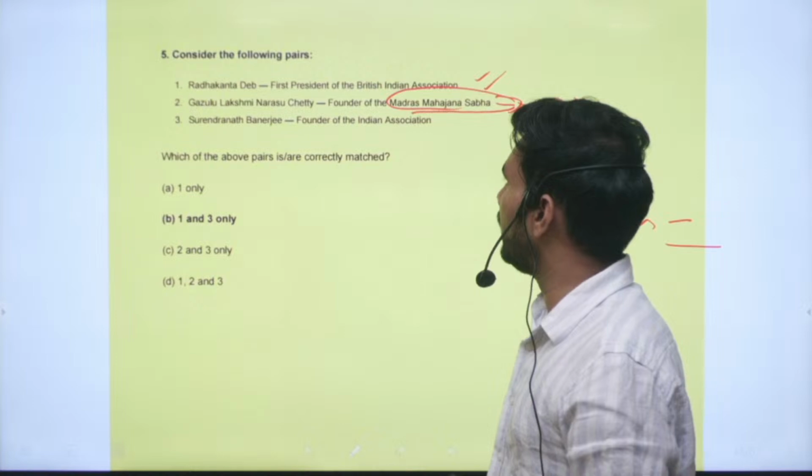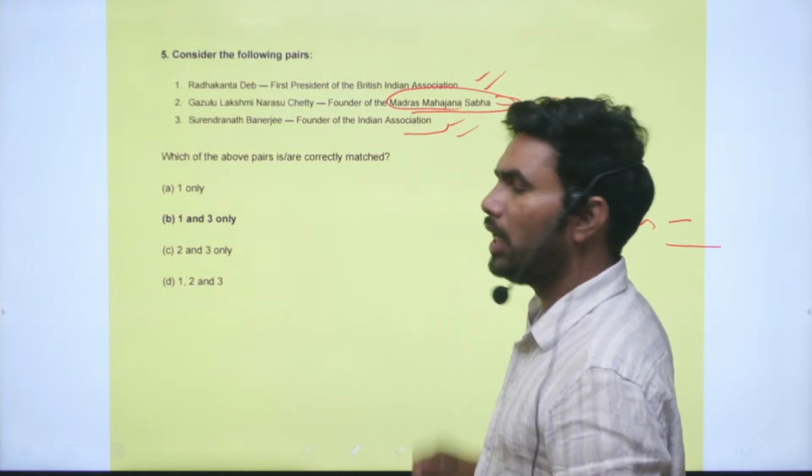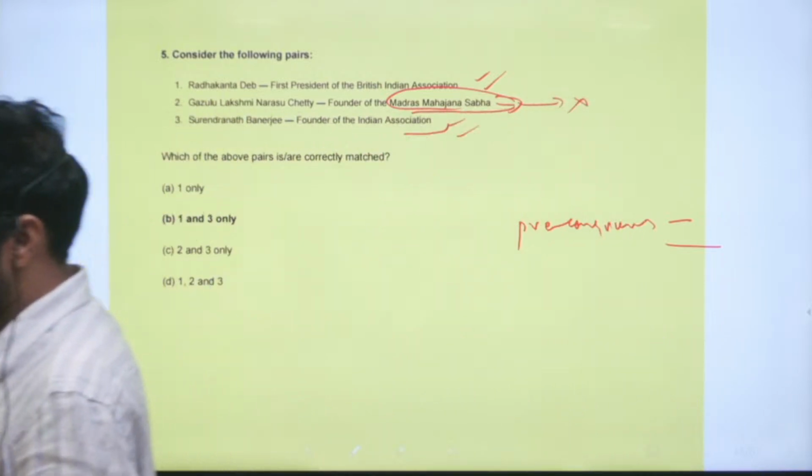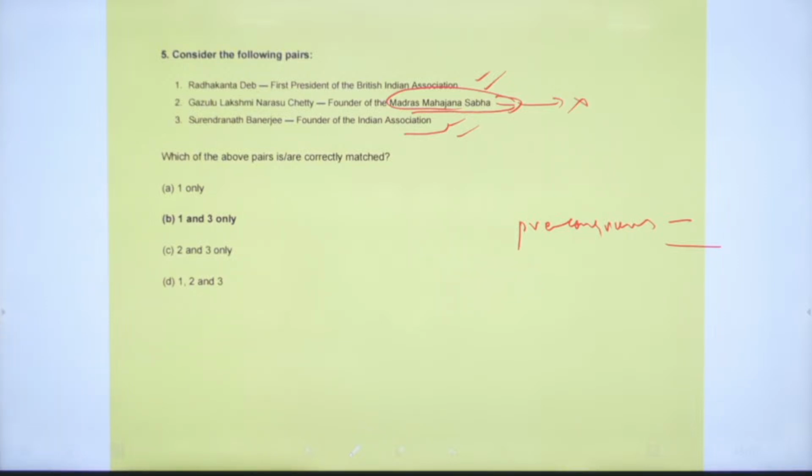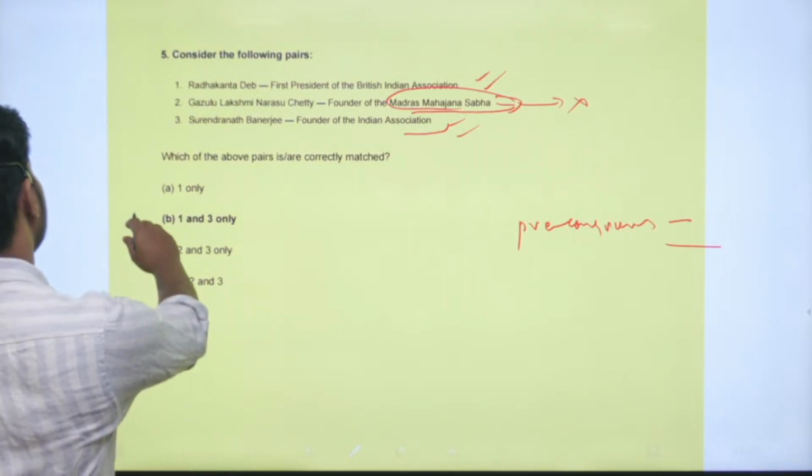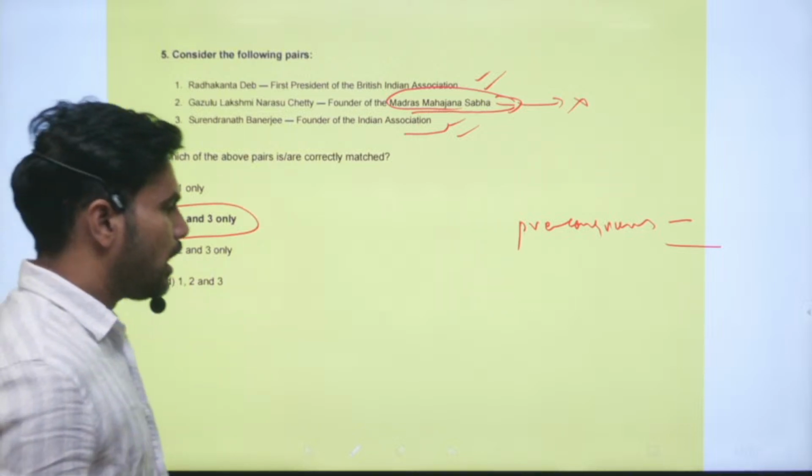Next is Surendranath Banerjee, founder of the Indian Association. Yes, this is a correct statement. Surendranath Banerjee was the founder of the Indian Association. Correct option is option B. Statements 1 and 3 are correct.